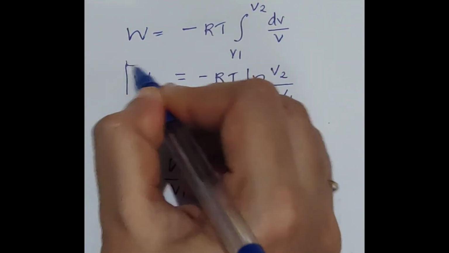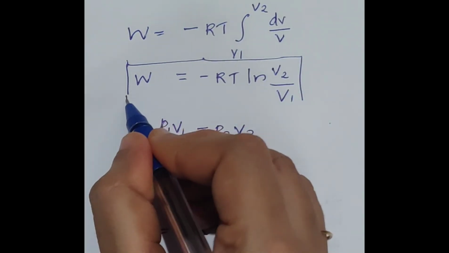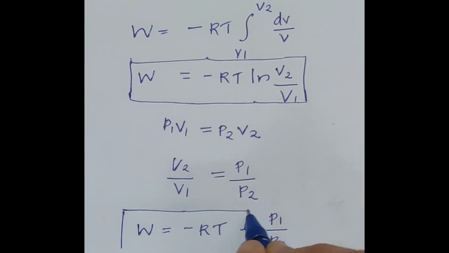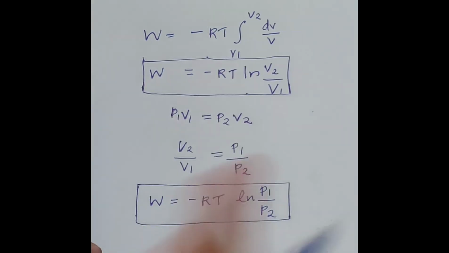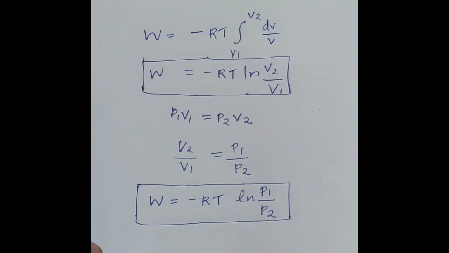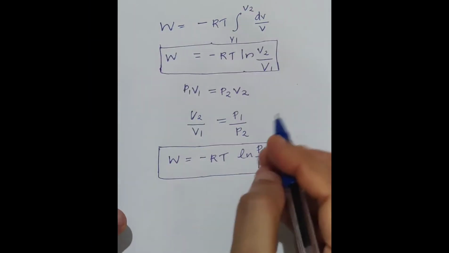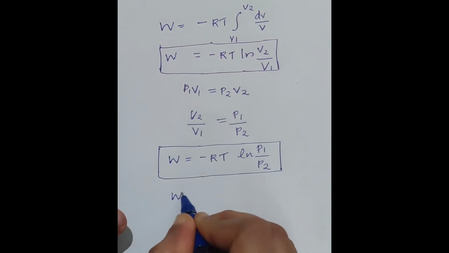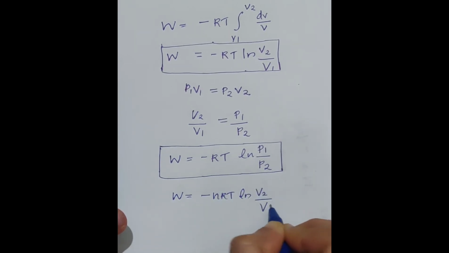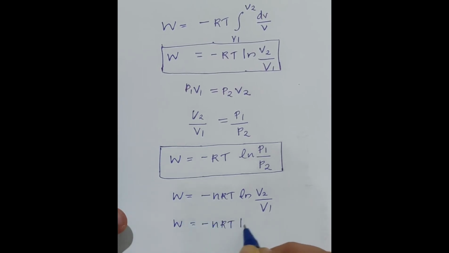So we have two equations for work done in an isothermal reversible expansion. Okay. For n moles we can write this equation as W is equal to minus nRT ln V2 by V1, and W is equal to minus nRT ln P1 by P2.